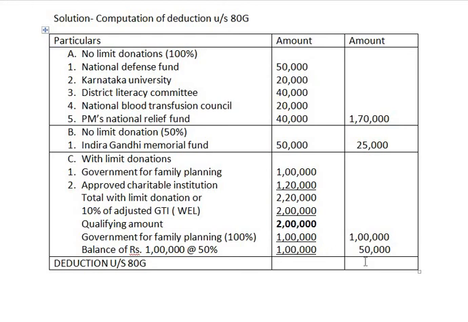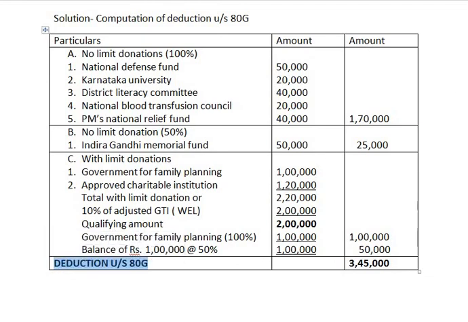The total comes to 3,45,000. So 3,45,000 is our final answer. That is the deduction under section 80G.